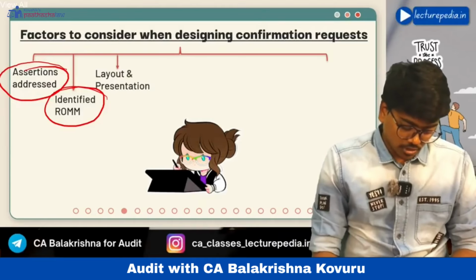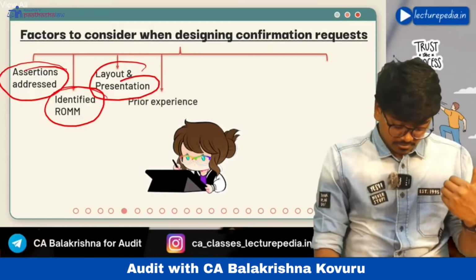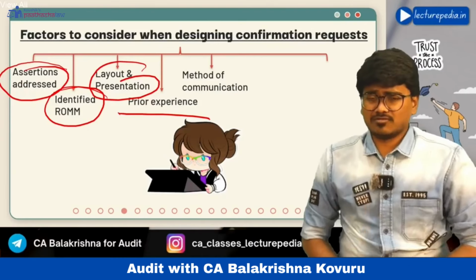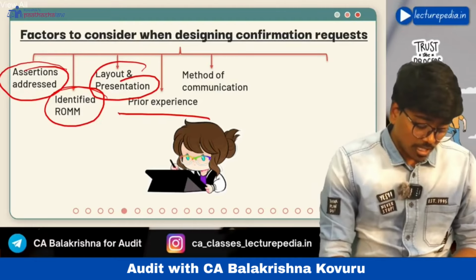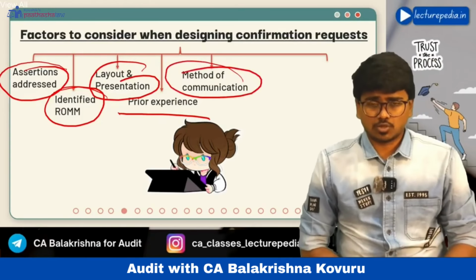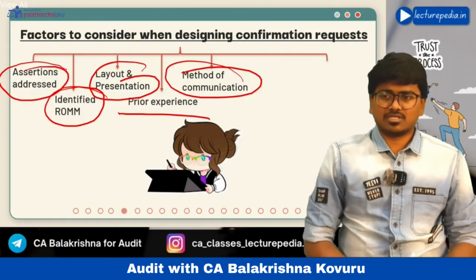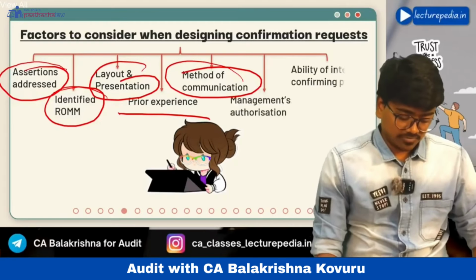Next, you should also consider layout and presentation, and prior experience with respect to that third party, and also the method of communication, how you are communicating, whether you are sending it through post or mail, or you are physically visiting and giving the confirmation request. The method of communication is also something you should consider in designing the confirmation request.